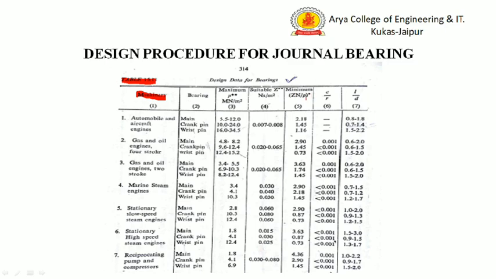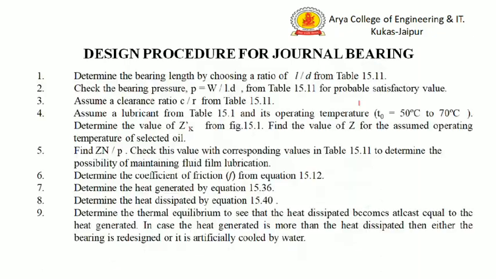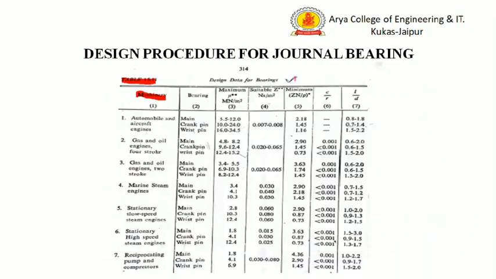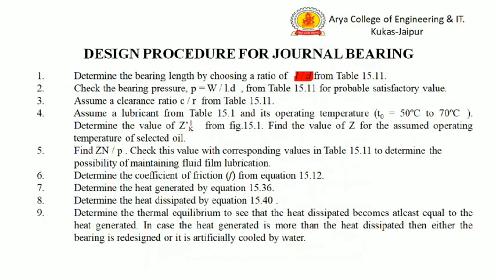This is equal to the value of the 3K. Column number 6 is the C by R and column number 7 is the L by D. So the first step is to select the L by D from the 15.11. This is the value of L by D according to our application.